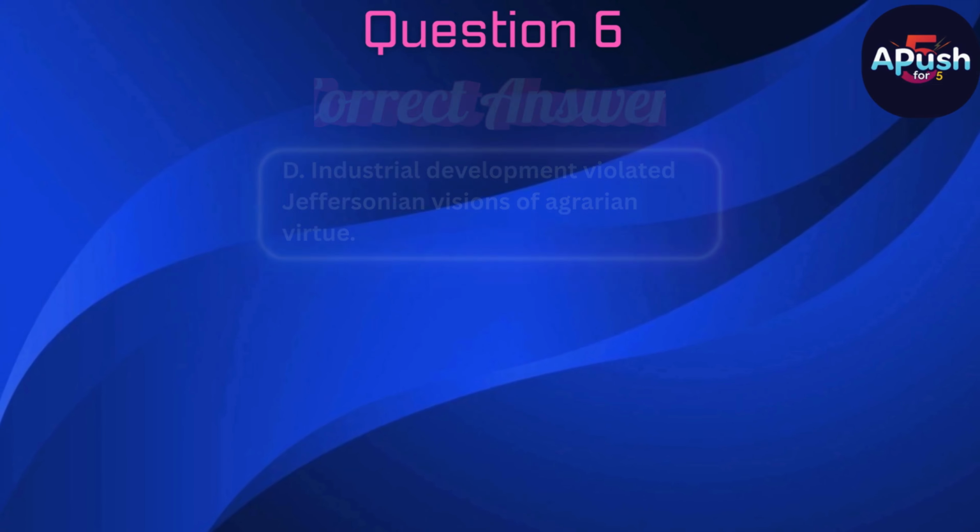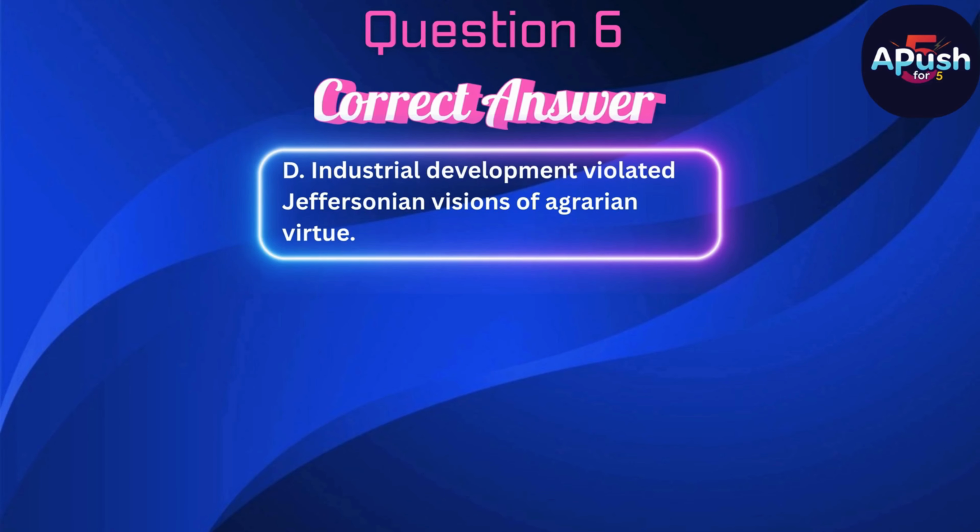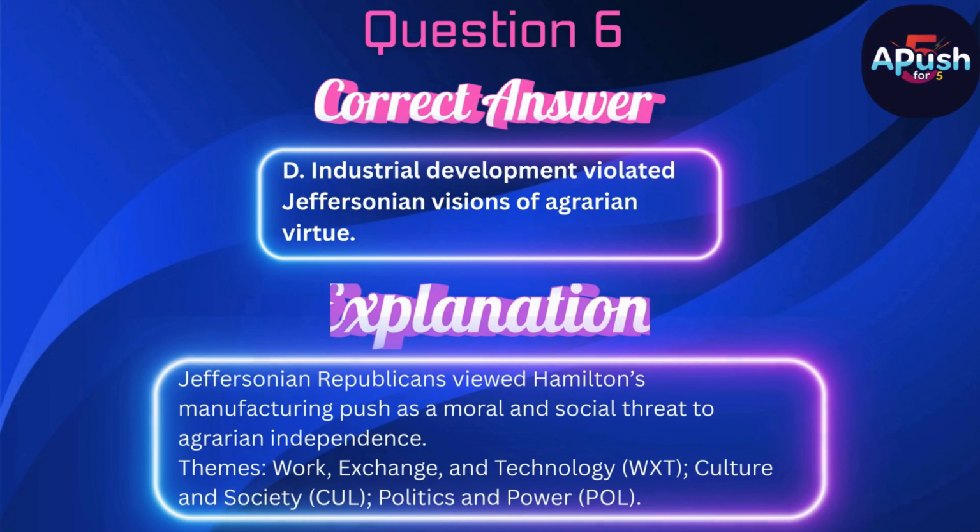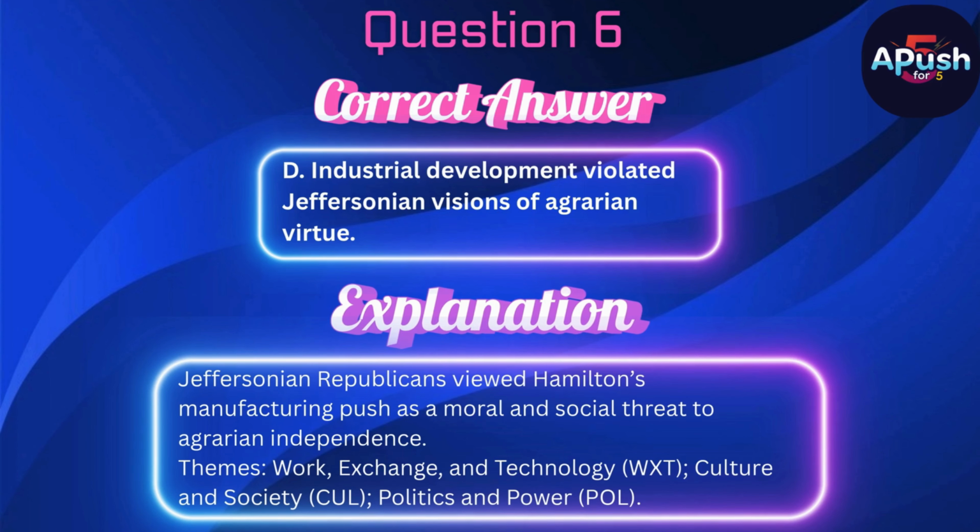The correct answer is D. Industrial development violated Jeffersonian visions of agrarian virtue. Jeffersonian Republicans viewed Hamilton's manufacturing push as a moral and social threat to agrarian independence.